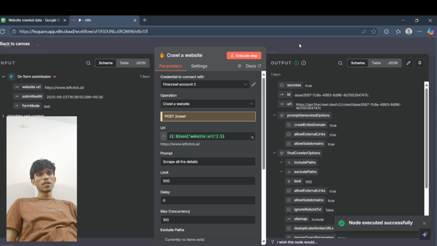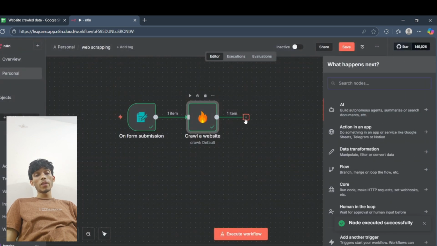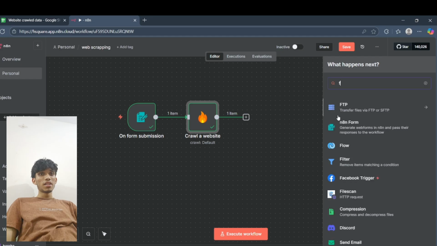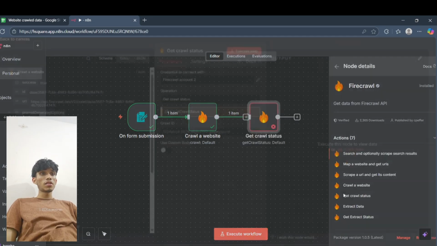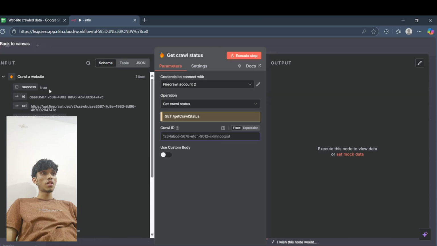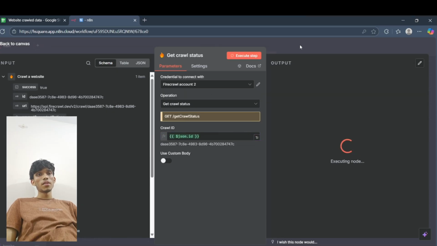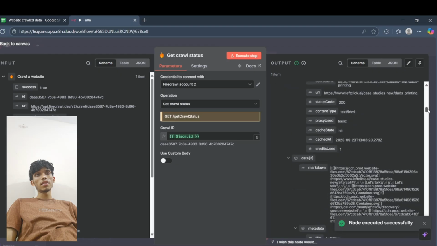Perfect. Now you might think we can directly add it into Google Sheets, but before that, search for Firecrawl, click on get crawl status, and here drag and drop the crawl ID, and execute it. Perfect, we got all the details right here.